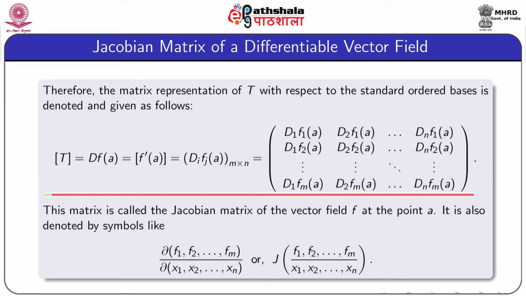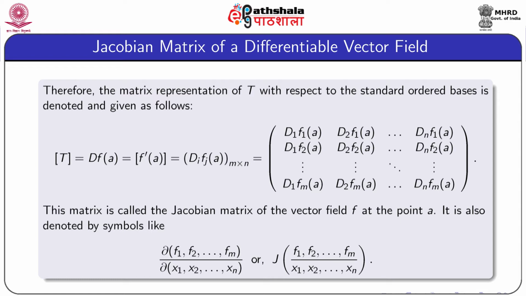If we go through the rows, the first row is D1 F1A, D2 F1A up to Dn F1A. The second row: D1 F2A, D2 F2A up to Dn F2A. The last, that is the mth row: D1 FmA, D2 FmA, up to Dn FmA. That means the first row is nothing but gradient F1A, the second row grad F2A and so on. This matrix is called the Jacobian matrix of the vector field F at the point A.